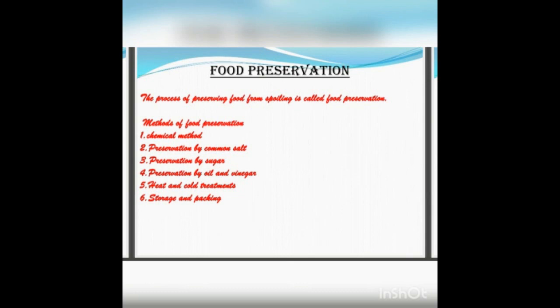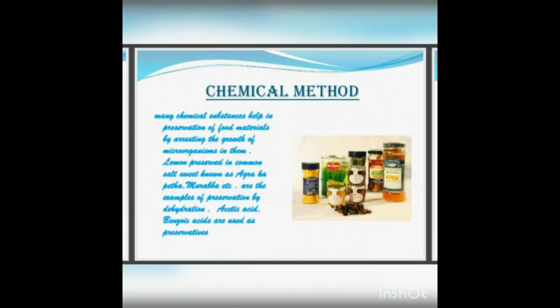Let us see the next topic, food preservation. It is a technique to prevent food spoilage by preservatives like salt, sugar, oil and vinegar. These products do not allow microbes to grow and thus preserve food. Some chemicals such as sodium benzoate and sodium metabisulfite are also used to preserve pickles, jams and fruit juices.